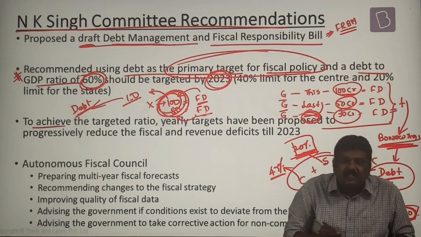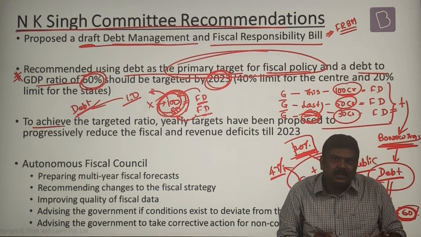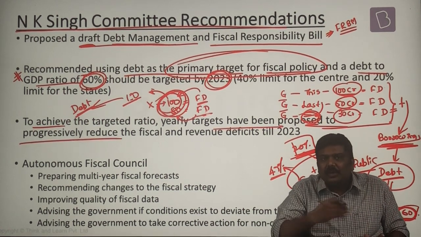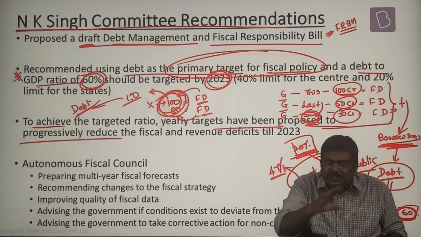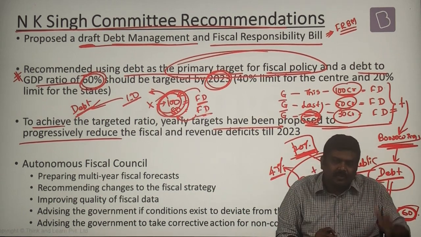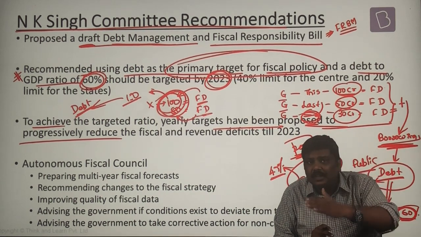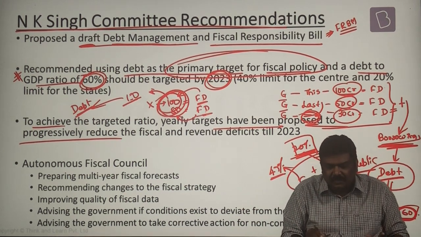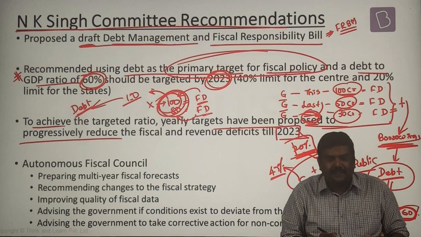Third, to achieve this targeted debt ratio, it has also given a progressive program to reduce these debts over a period of time. From one year to the next year, how much should be the reduction in terms of debt, how much should be the reduction in terms of fiscal deficit until 2023.